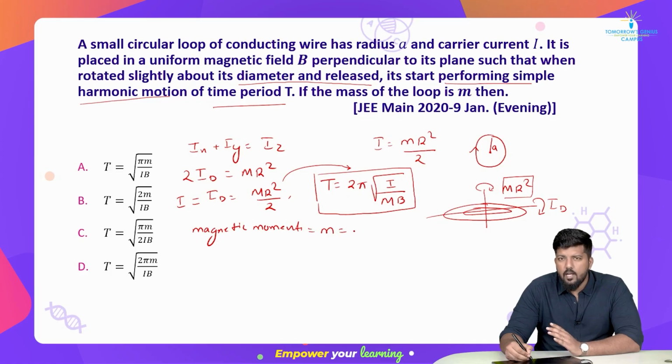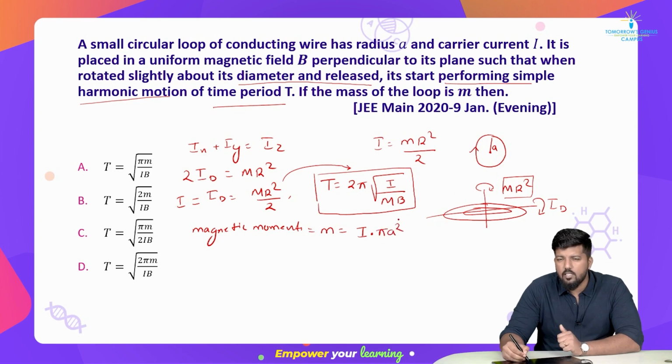Okay. So yeah, remember your M is very important. When you are going to solve such a question, your M should be remembered. So when I said M is always our I dot the area. Area is how much here? The area is a circle. Yes, very good. It is pi a square.